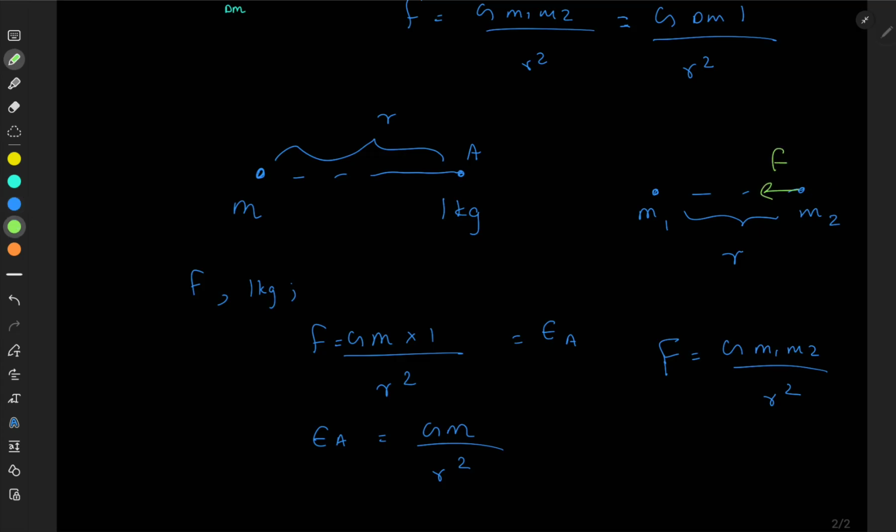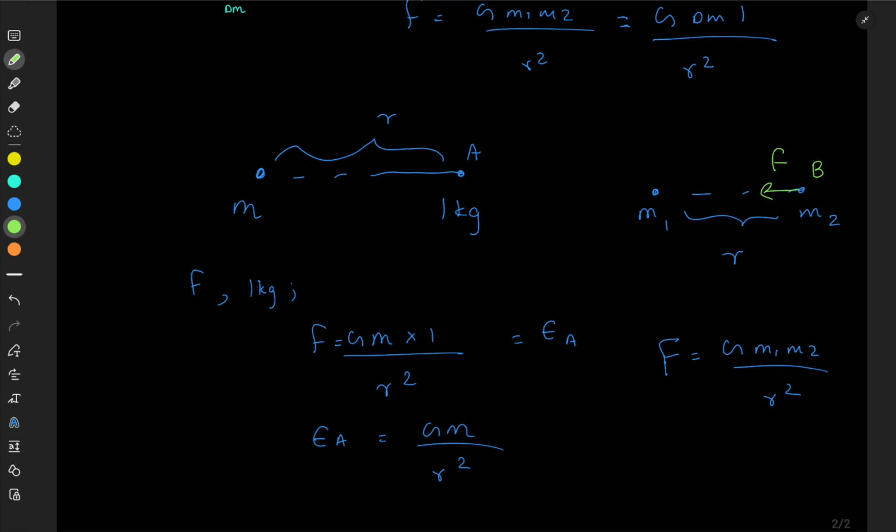But I want to find the gravitational field intensity at point B. How can I find that out? I know gravitational field intensity at point B is the gravitational force experienced by 1 kilogram placed at point B.